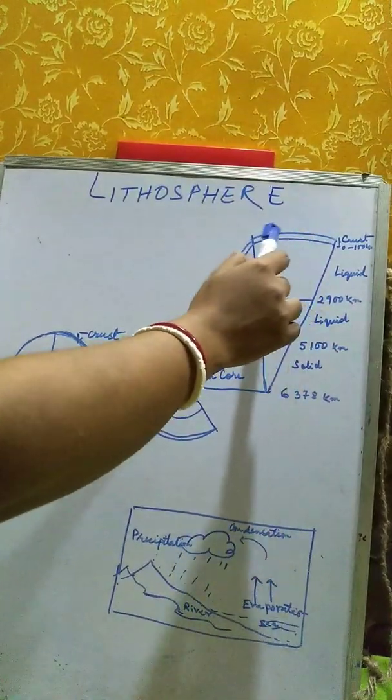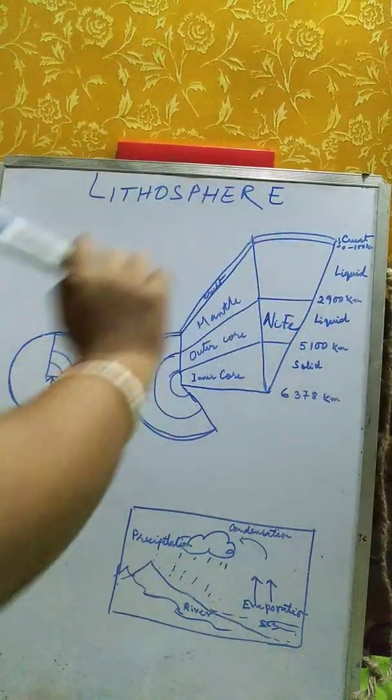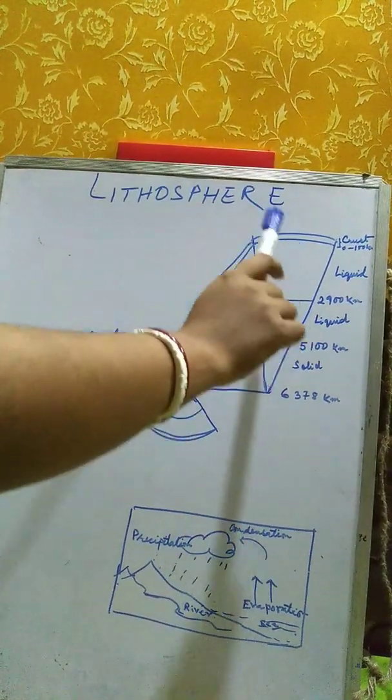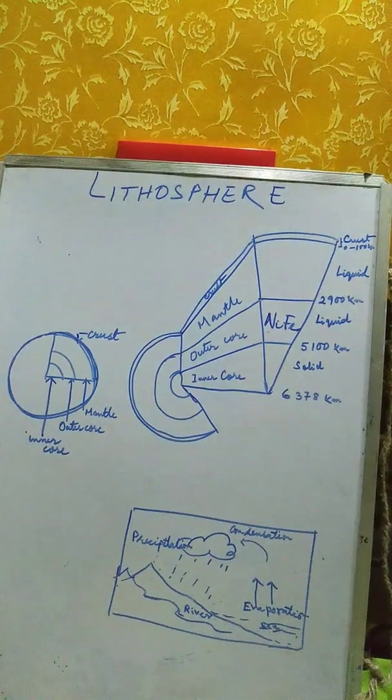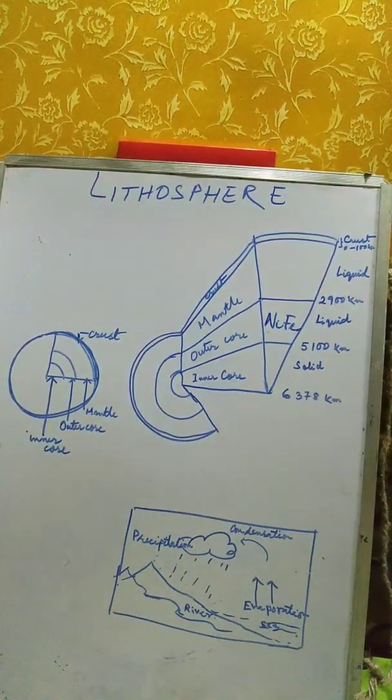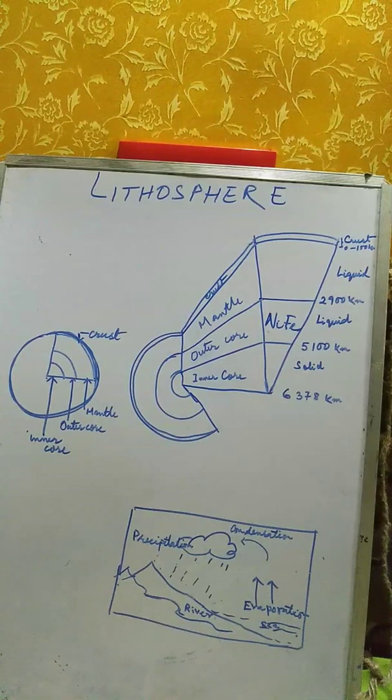Now, what is the importance of lithosphere? This uppermost part, which we say the crust, is the most important to us, because this crust we call land or soil. This is the layer of soil that contains the nutrients for plants. All the plant growth, our vegetation, is possible only on the uppermost layer of the earth, that is the crust. We live here, plants grow here, and all types of buildings are built only on this layer.